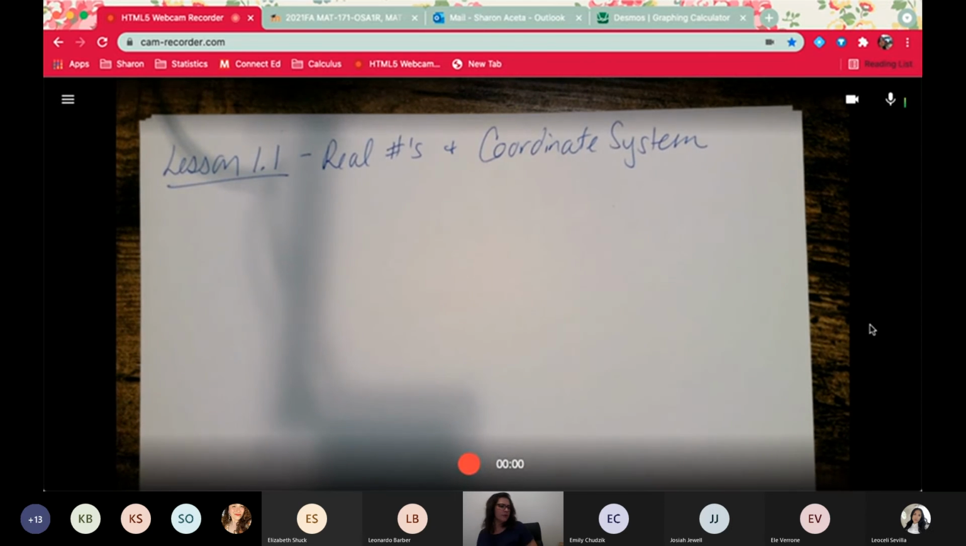And sorry for the shadows. Hopefully you can see this. If you can't see it, just let me know. Maybe I'll change colors and it'll work out a little better.